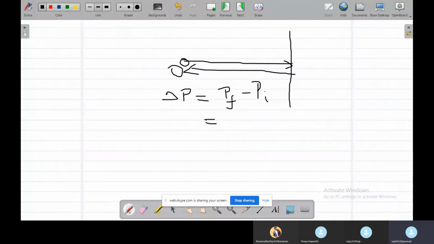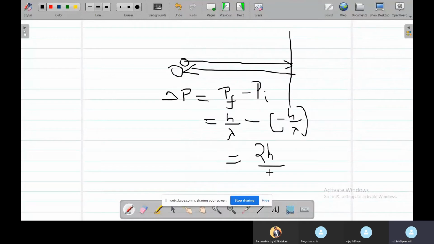which is equal to, as we know that momentum of a light particle is h by its wavelength, minus, as the direction is opposite, we will write minus h by wavelength, which is equal to 2h by lambda, which is wavelength.